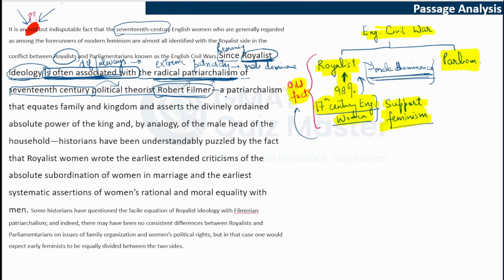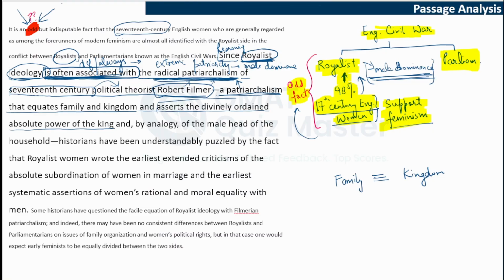Now let's read further. A patriarchalism that equates family and kingdom, so now we are defining this patriarchalism. As per this patriarchalism, family and kingdom are parallel, and it asserts the divinely ordained absolute power of the king.